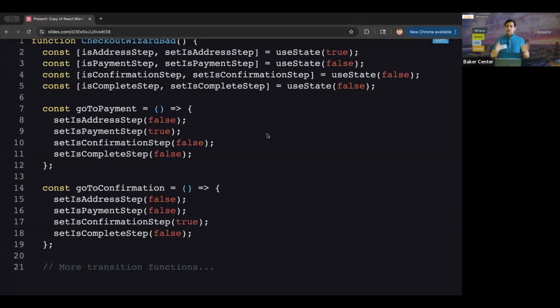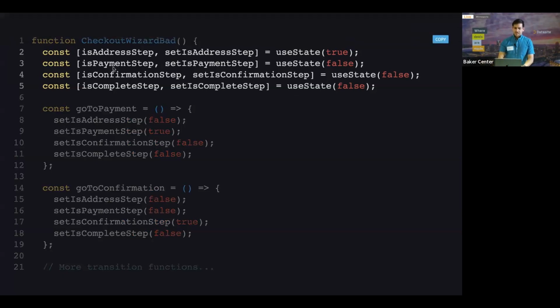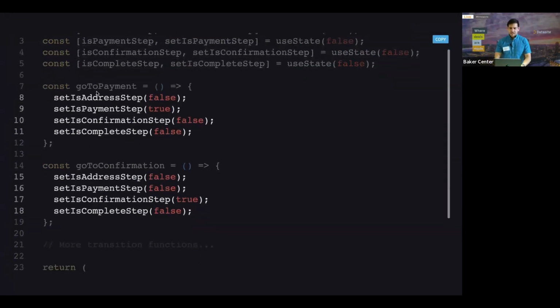The problem might seem very obvious, but it is less obvious when you're working on big components that still have those multi-step forms, where you're handling the showing of each step as a Boolean variable. So we have like is address step, payment step, confirmation step, complete step. And then you have to do things like this, where you're basically switching all of the states that you shouldn't be on to false, and the step that you should be on to true.